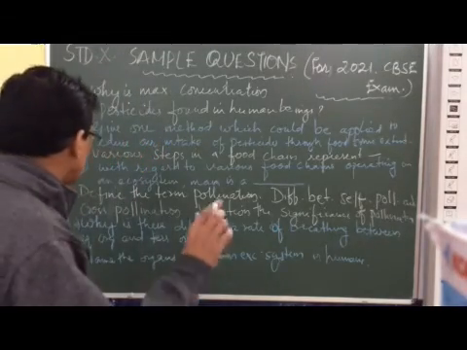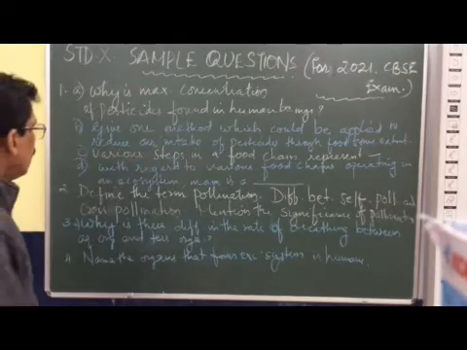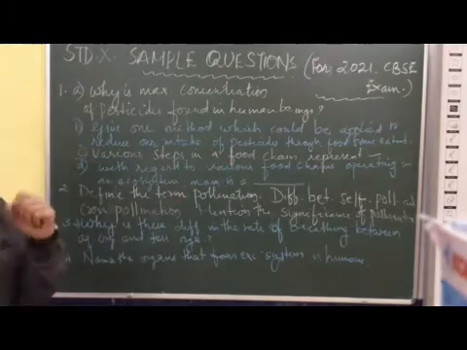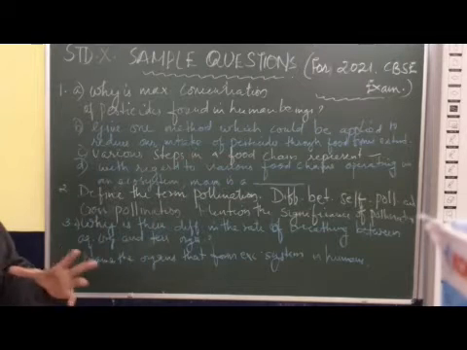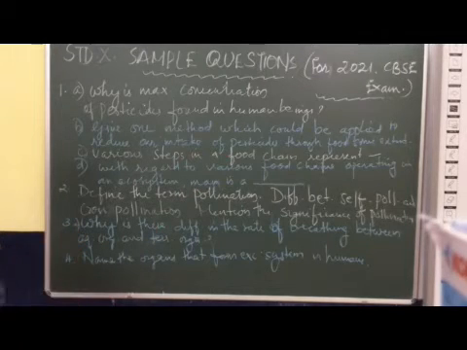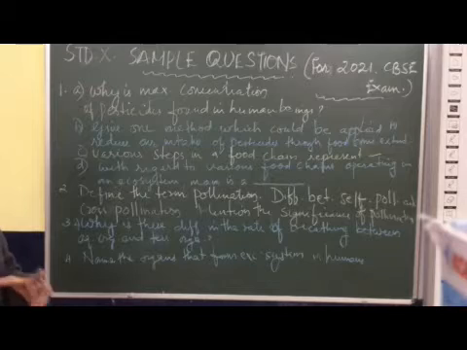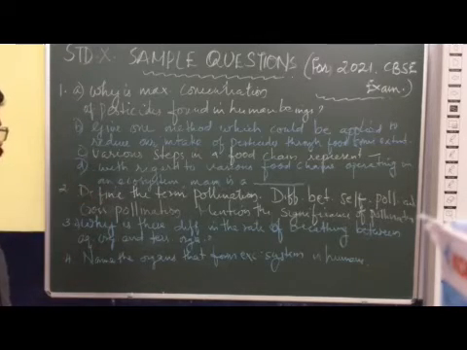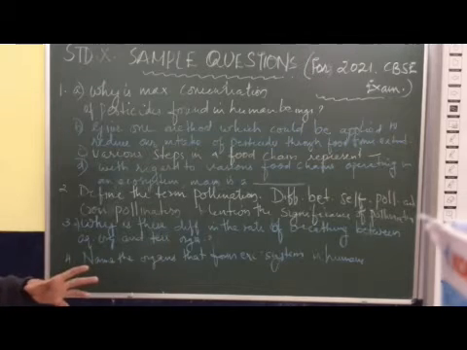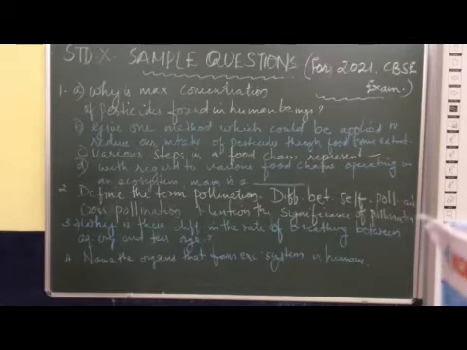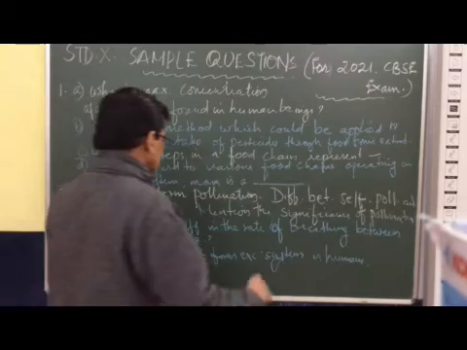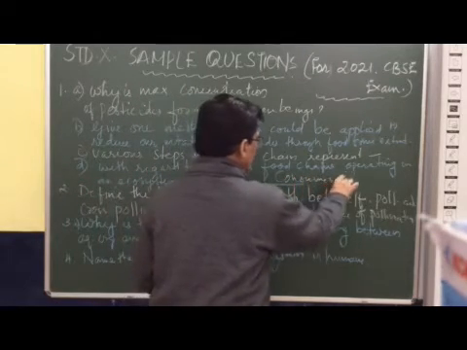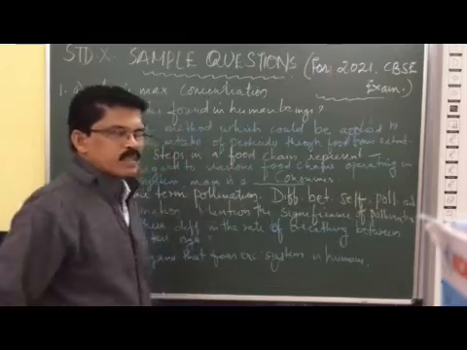That is the second option. Now see, various steps in a food chain represent the trophic levels. Trophic levels represent various steps in a food chain, arranged on the basis of their food relationship. Now, with regard to various food chains operating in an ecosystem, man is a consumer.